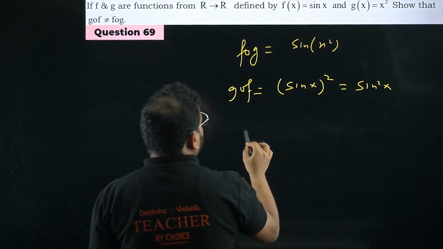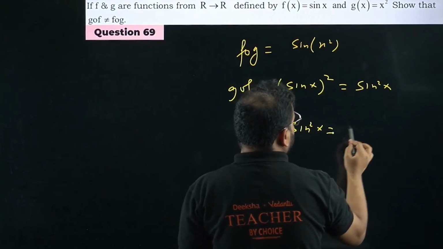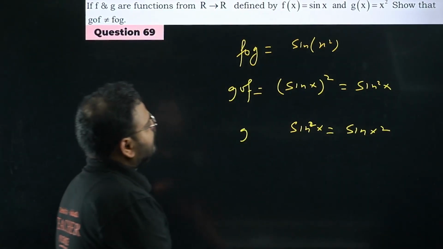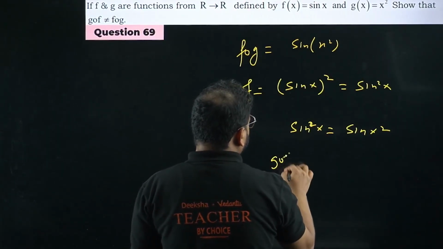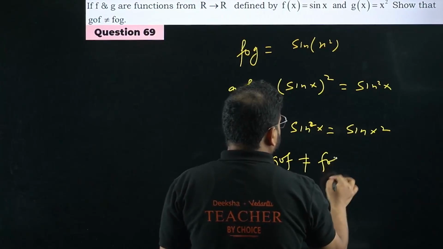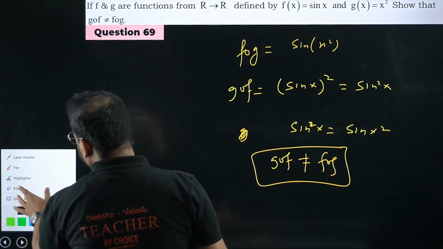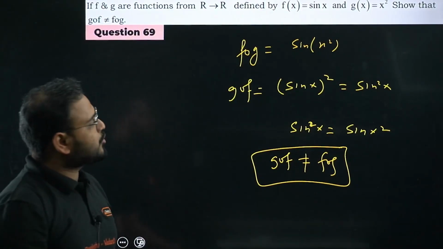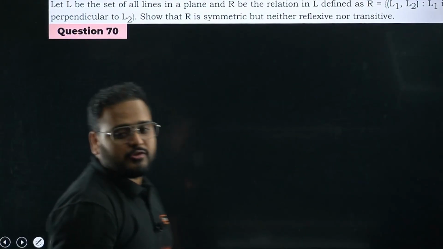We know that sine square x is not equal to sine of x square. Hence, what we can say is basically gof is not equal to fog. Please check. Done. Have a look. This is clear. Very simple question, 2 marker. Okay, let's go. Question number 70, the last question of the day. We'll solve this and we'll move on.